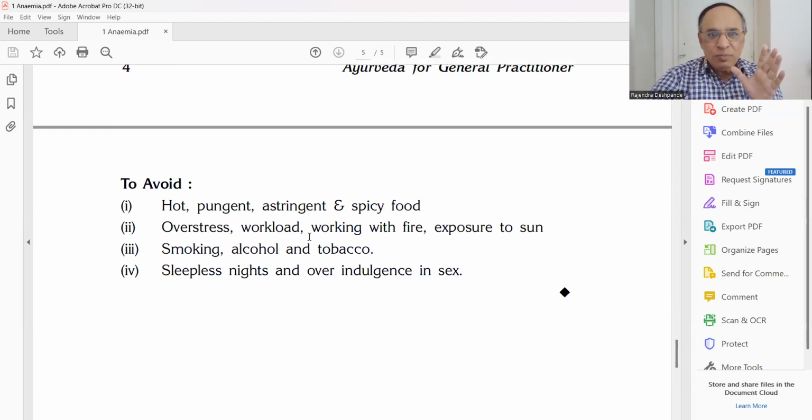To avoid, these things should be avoided. Hot, pitta prakopak ahar vihar, rakta dushtikar ahar vihar. Food and lifestyle that will disturb the pitta, which will disturb the blood, should not be taken. So hot, pungent, astringent, spicy food should not be taken. Over stress, mental stress, workload, working with the fire, exposure to the sun should not be allowed. Smoking, alcohol, tobacco, no. Sleepless nights and overindulgence in sex can be the problem when treating the anemic patient.